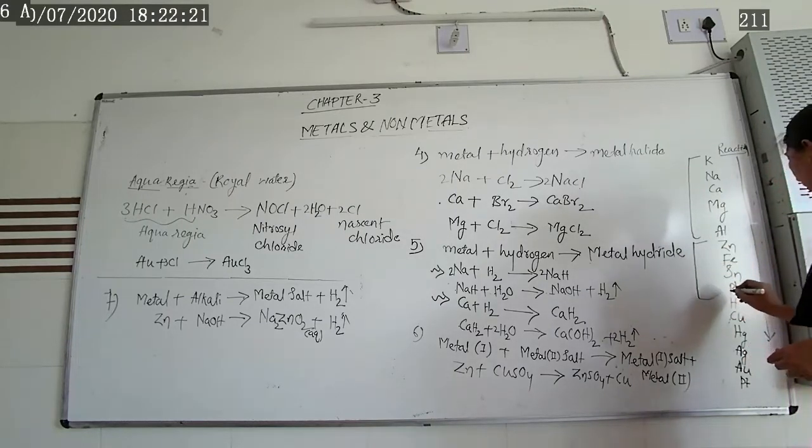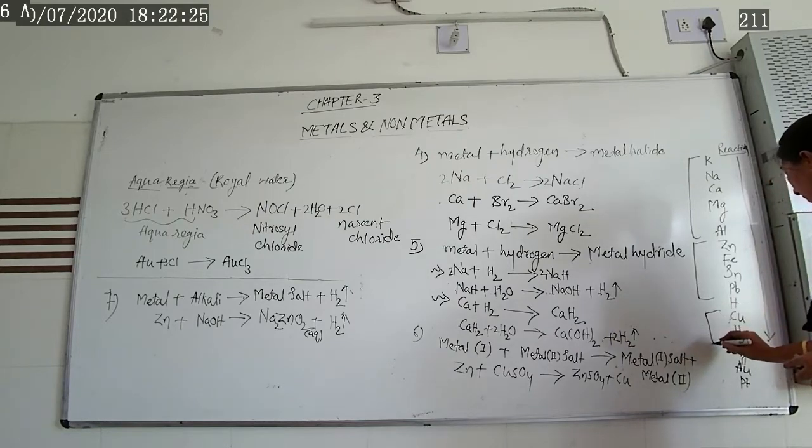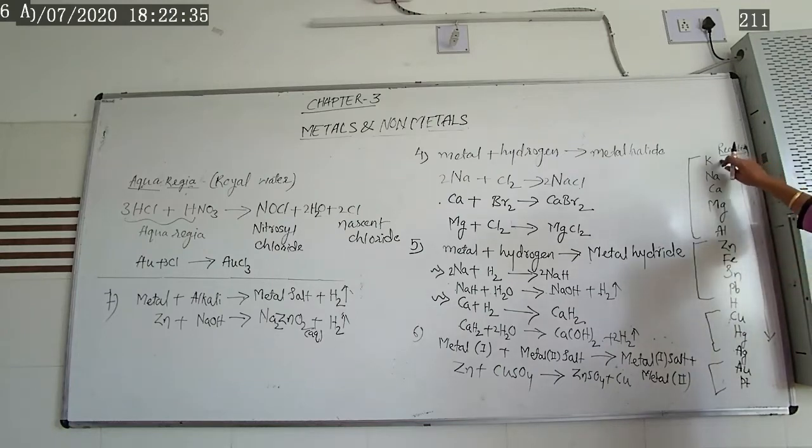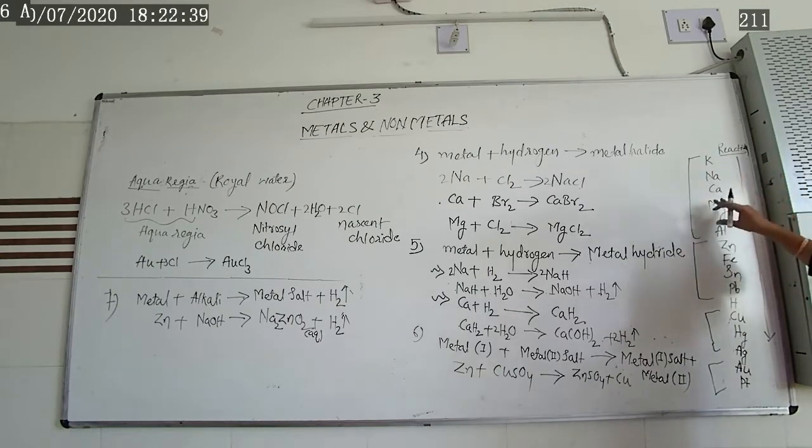Zinc to lead, moderately reactive metals. Copper up to silver, less reactive metals, and gold and platinum are the least reactive metals. Okay, so potassium, sodium, calcium, magnesium, aluminum are known as the most reactive metals. But here Au means gold and Pt means platinum. They come down in the reactivity series.